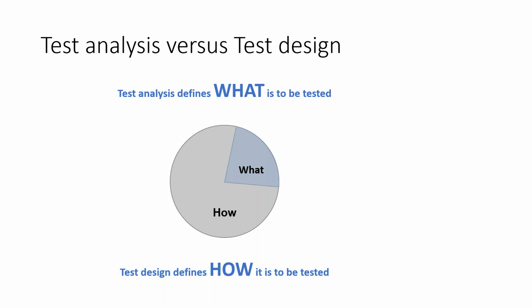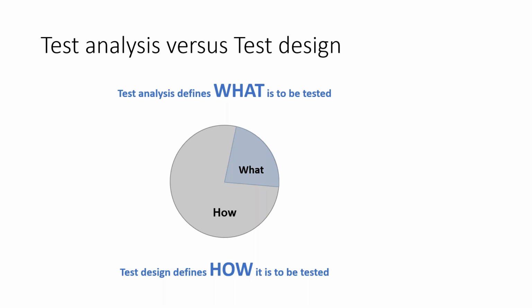So how did the answer come? The answer came because you asked what will I test from this statement, and you came up with an answer: number of inputs. Then in the statement another thing is there: this program will read 3 integer values. So there is something about the type of inputs, and you will say I will test for type of inputs. Every such what question results in an answer, and those answers are nothing but, in typical ISTQB terminology, what we call test conditions. So in test analysis, we do that.